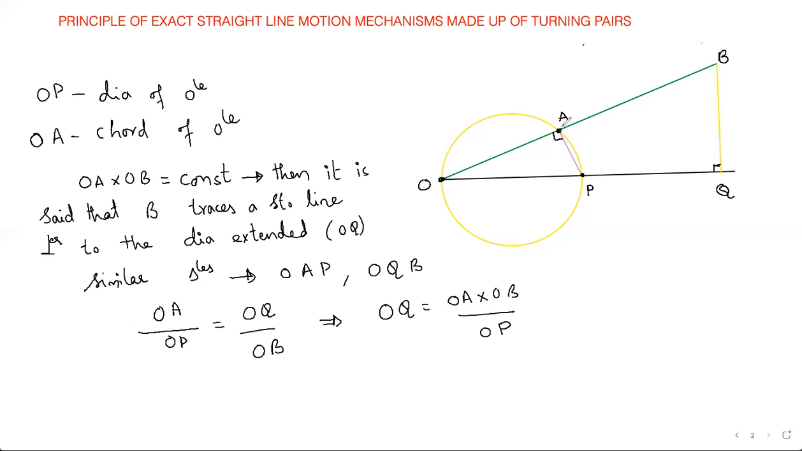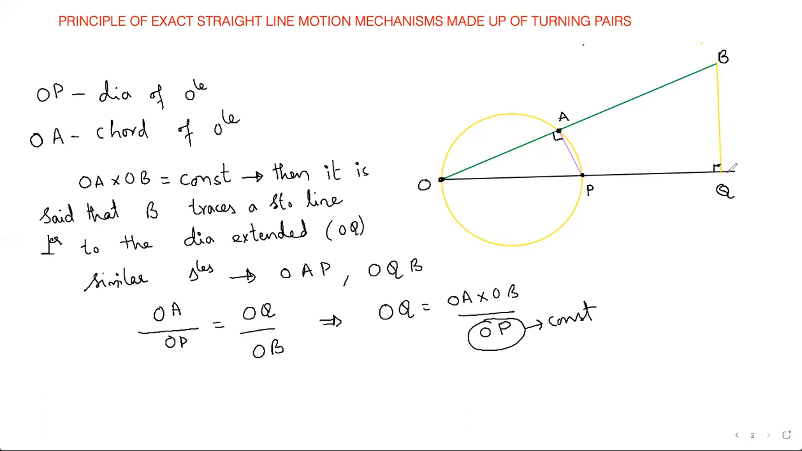Here OA and OB are constant only in this manner. These are not lengths, so OA and OB initially are not constant at all. Now OP, I know that it is fixed. This is constant. Just listen carefully. For OQ to be constant, OA and OB should be constant. Only then is OQ constant, and only if OQ is constant will you have an exact straight line.